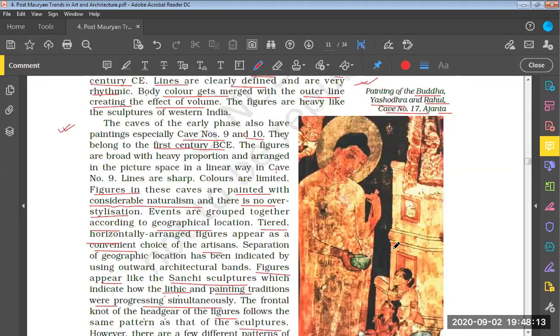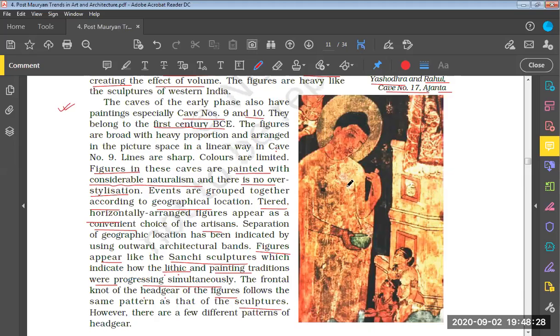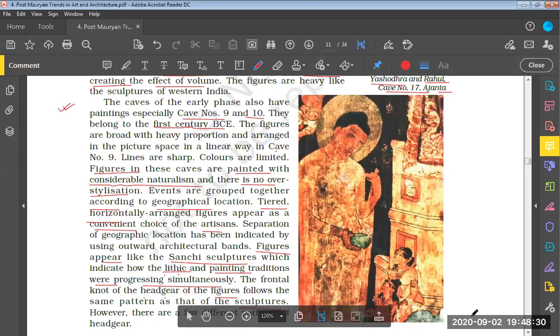This particular image shows a painting of the Buddha, Yashodhara and Rahul in cave number 17 at Ajanta. So it is a painting of Buddha, Yashodhara and Rahul, cave number 17 at Ajanta. Again, it is from Ajanta itself.